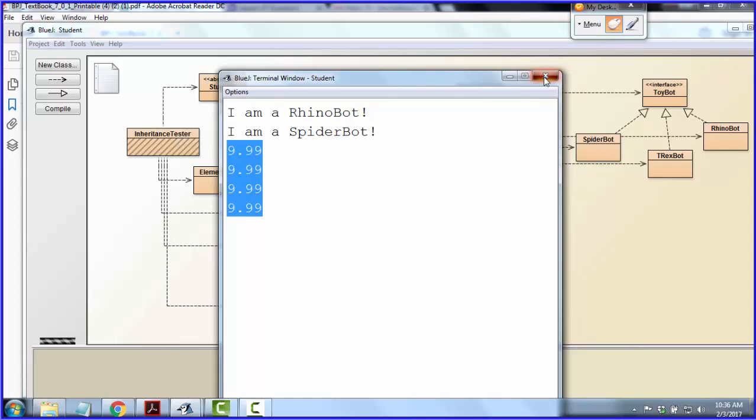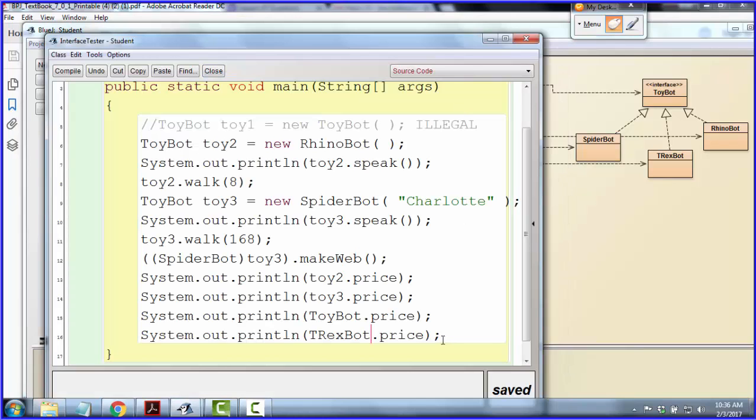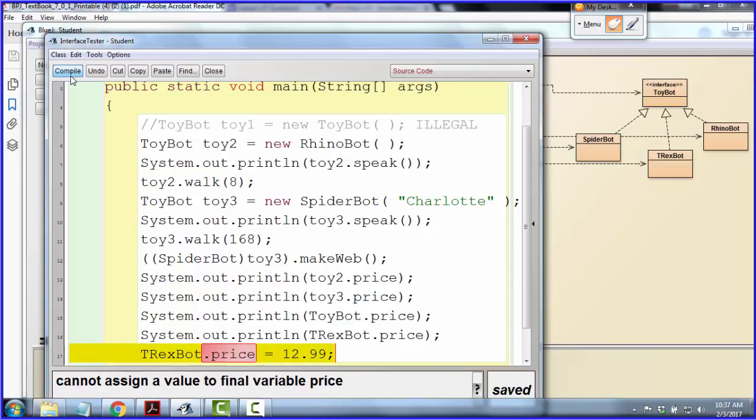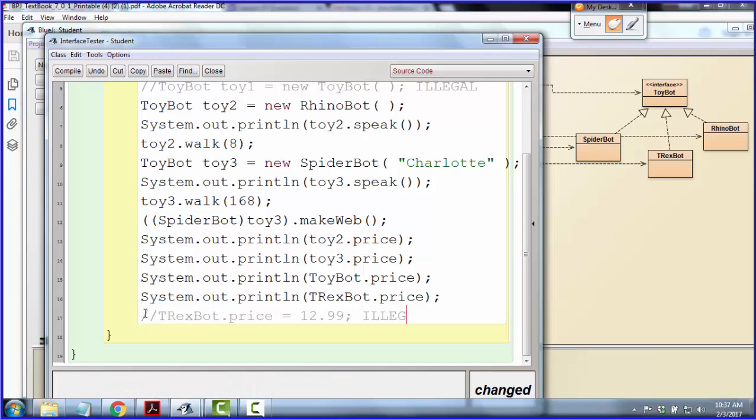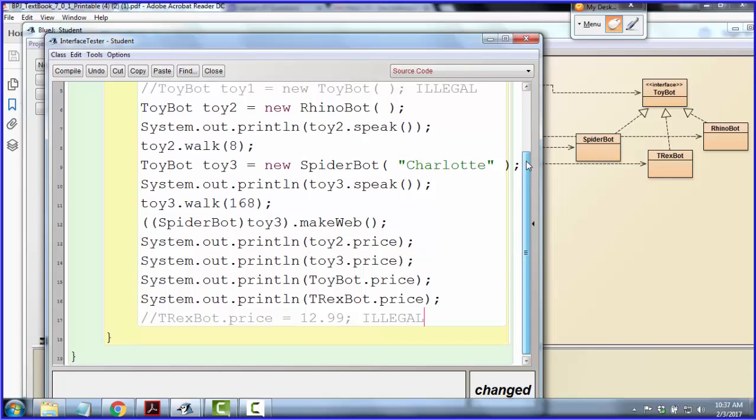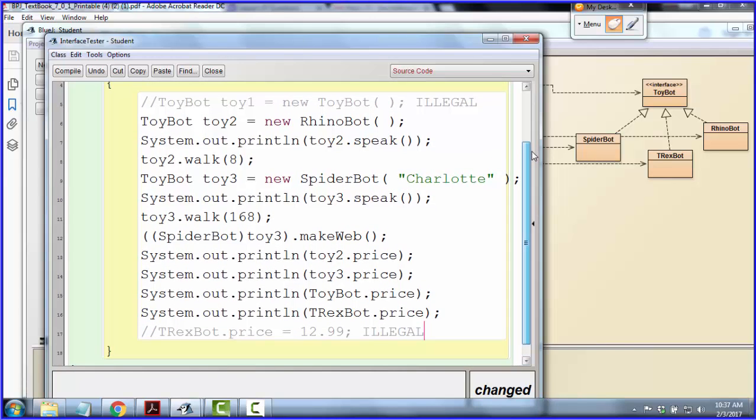And also remember, that was a final variable. So if I took this and said, I'm changing my mind, I want to make it $12.99, I can't do it. If this variable wasn't final, I could do that. I could remotely change the price of a public variable this way. But since it's final, I can't. So this is illegal here. A lot of stuff we just went over there. Any questions?